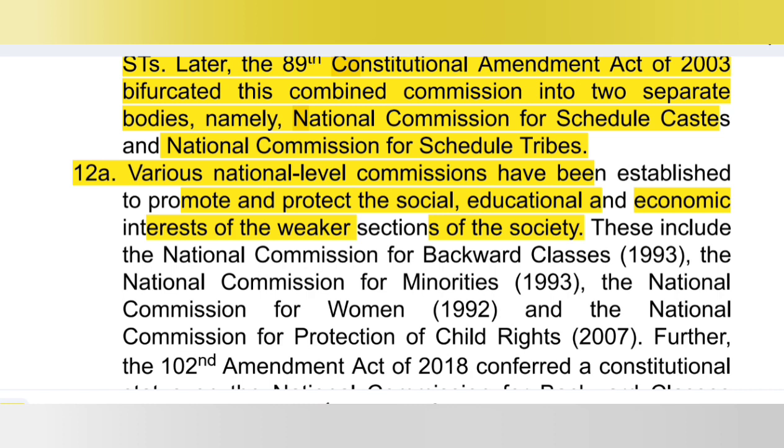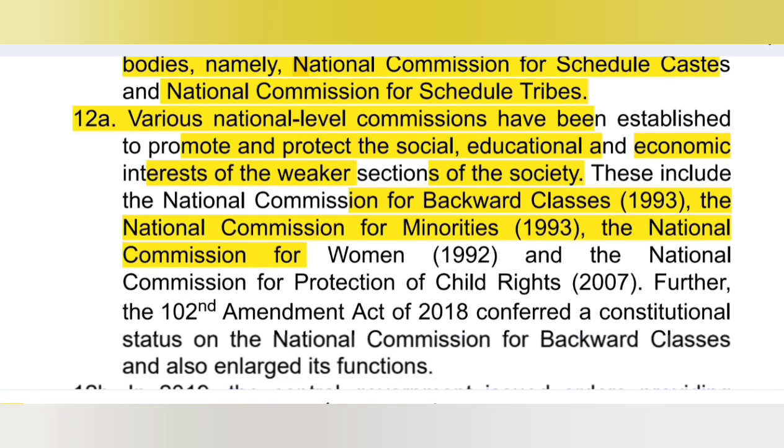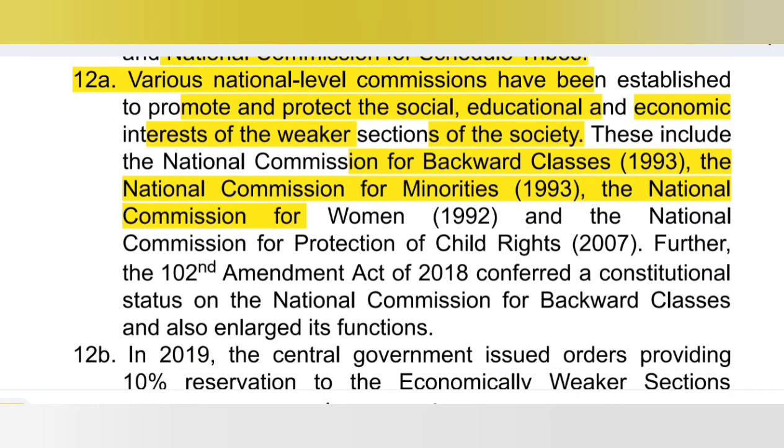Okay, this includes the National Commission for Backward Classes 1993, National Commission for Minorities 1993, National Commission for Women 1992, National Commission for Protection of Child Rights 2007. Further, the 102nd Amendment Act of 2018 conferred constitutional status on the National Commission for Backward Classes and also enlarged its function. Okay, so what all came, this is important, alright.